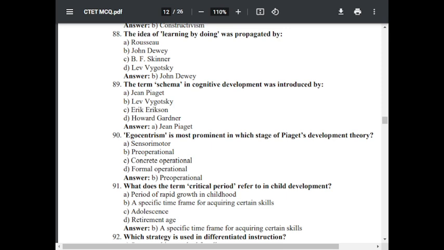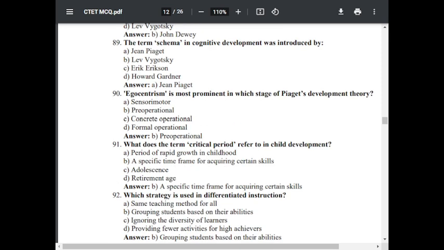Question number 90. Egocentrism is the most prominent in which stage of Piaget's development theory? Option A, sensorimotor, option B, pre-operational, option C, concrete operational, option D, formal operational. The correct answer is B, pre-operational.